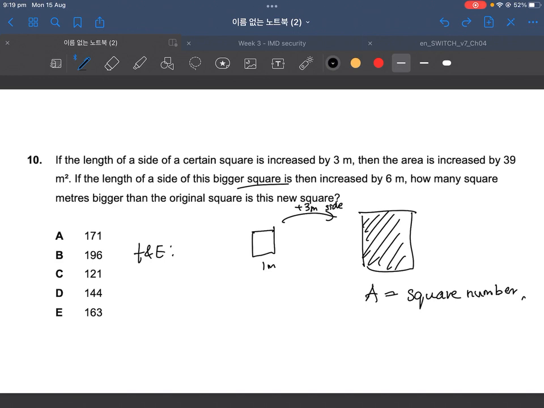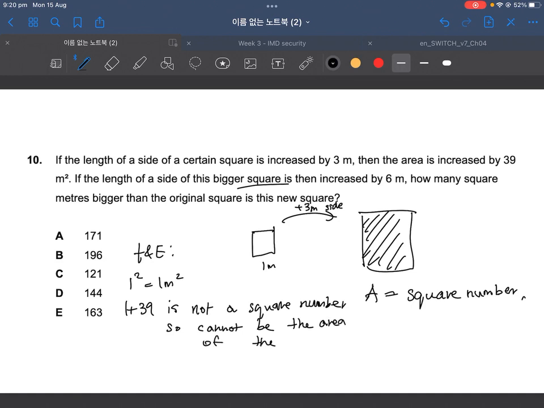So we know definitely then 1 squared, since that's 1 meter squared, plus 39 is not a square number, okay? So that cannot be the area of the new square.